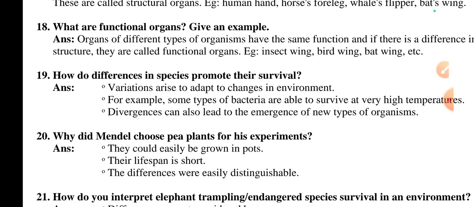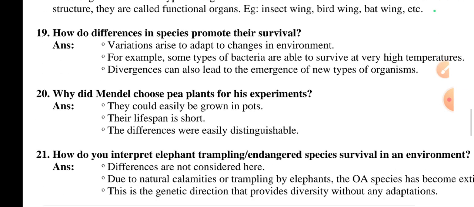What are analogous organs? Give examples. Organs of different types of organisms have the same function, but there is a difference in structure. They are called analogous organs. Examples: insect wings, bird wings and bat wings. How do differences in species promote their survival? Variation arises to adapt to changes in the environment. For example, some types of bacteria are able to survive at very high temperatures. Divergence can also lead to the emergence of new types of organisms.